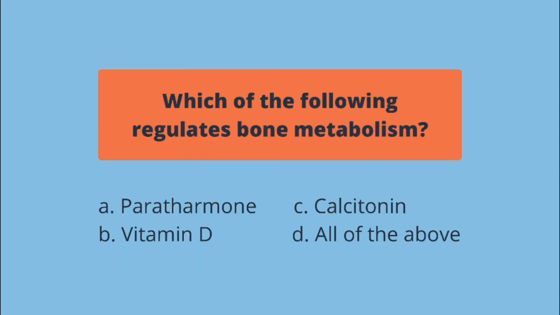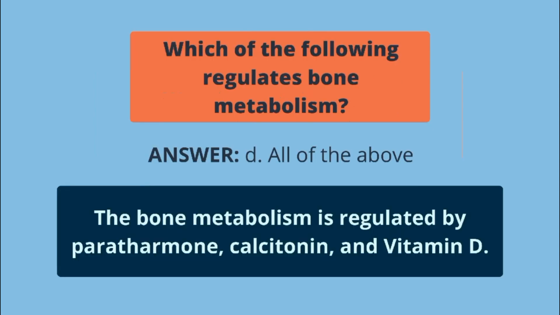Which of the following regulates bone metabolism? A. Parathyroid, B. Vitamin D, C. Calcitonin, D. All of the above. The answer is letter D. The bone metabolism is regulated by parathyroid, calcitonin, and vitamin D.